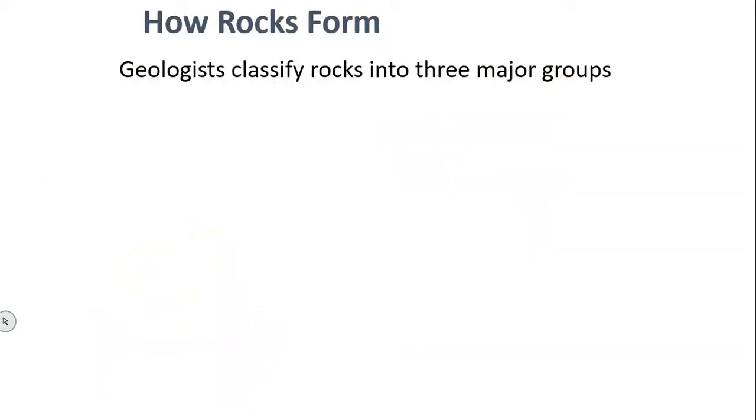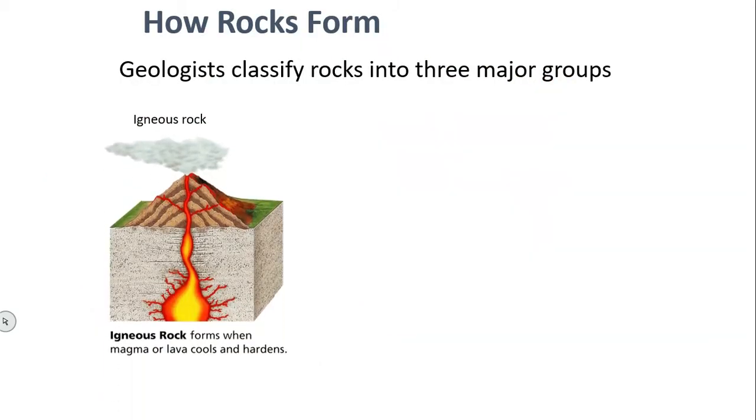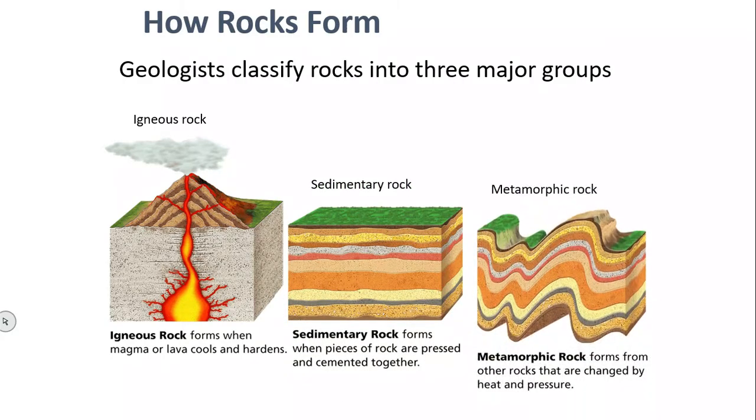Then next one is, how many types of rocks are there? How are rocks formed and how many types of rocks are there? So there are basically three types of rocks: igneous rock, sedimentary rock, and metamorphic rock. In nature we will get only these three types of rocks, in broad perspective: igneous rock, sedimentary rock, and metamorphic rock.